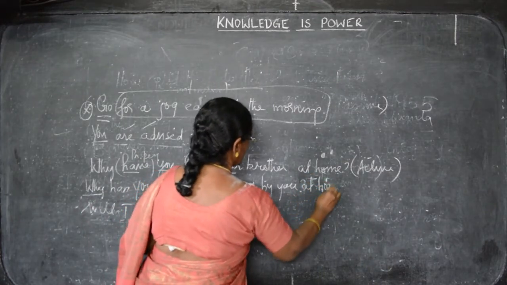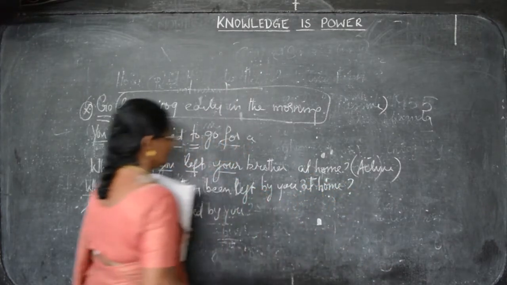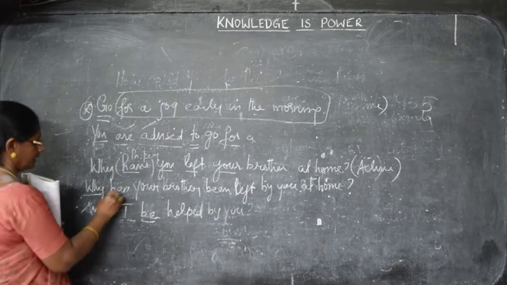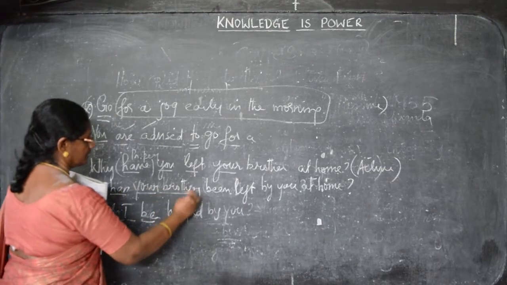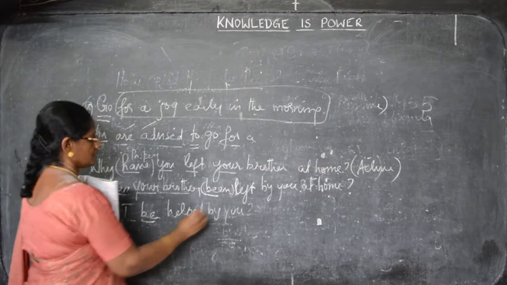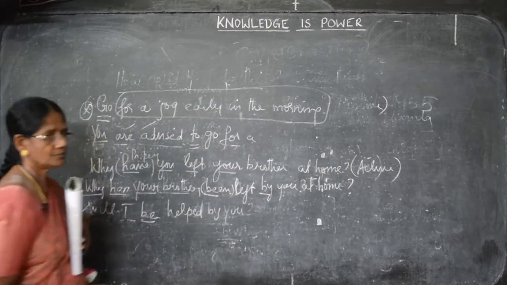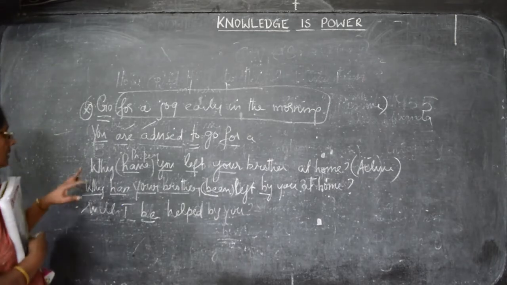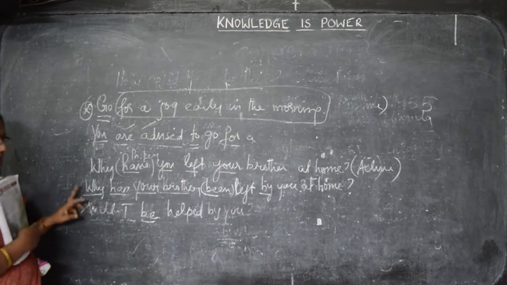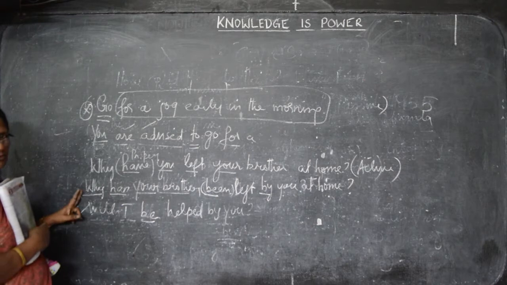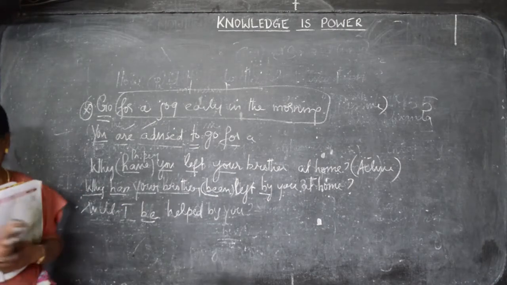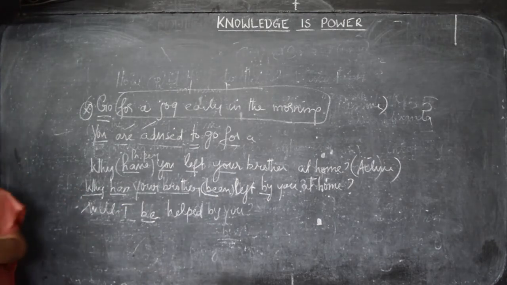You can introduce at home at the end. Now, you know very well, why has your brother been is the passive voice, left by you at home. This is the answer for this. So, I did not replace anything for why. The same question statement follows here as it is. Now, we go on to the next one.